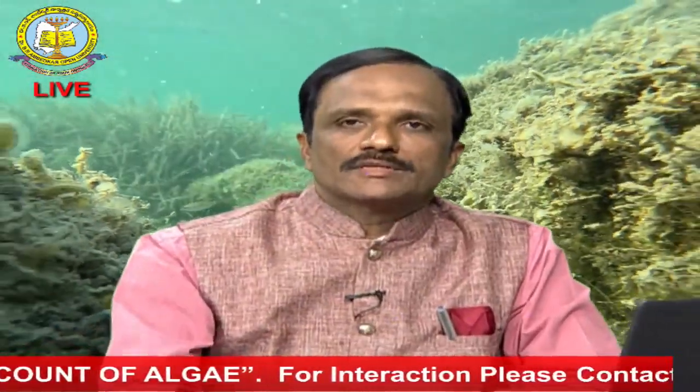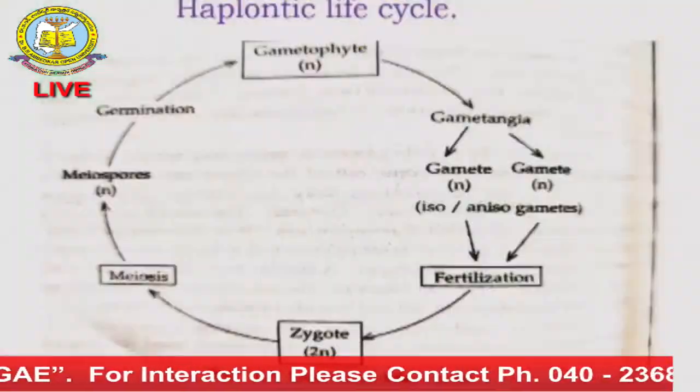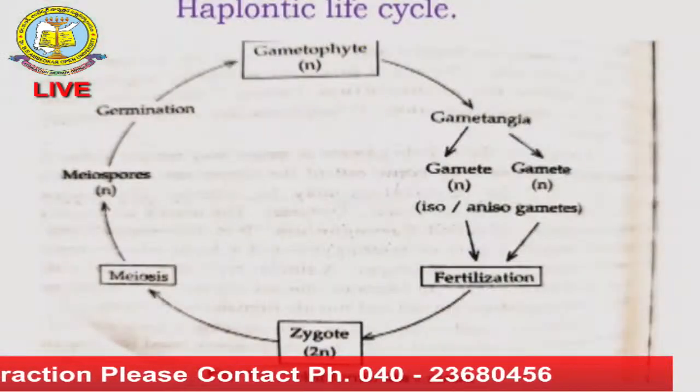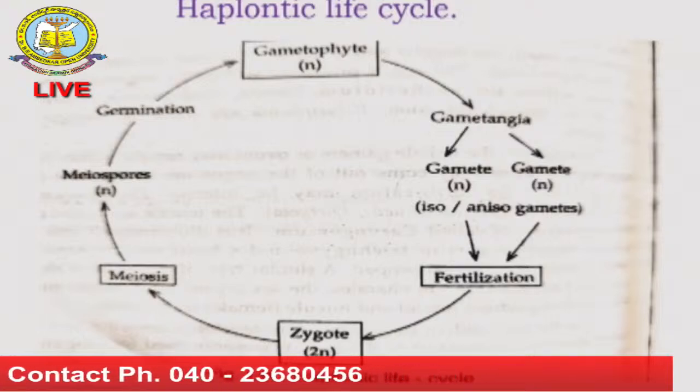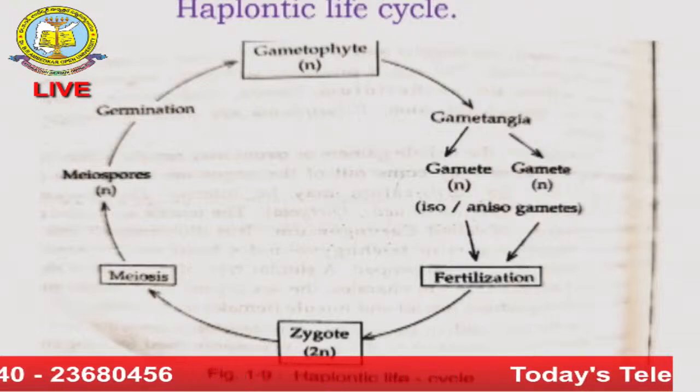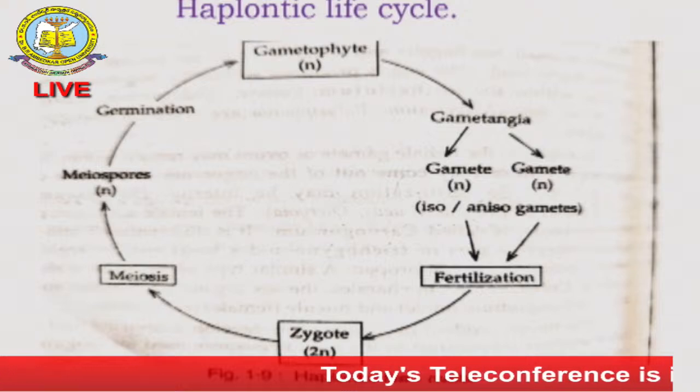So here now you see, first we are going to discuss the haplontic life cycles. Generally the plant body, sir, one is the gametophytic stage, second one is the sporophytic stage. So here the sporophyte depends on the gametophyte, sometimes the gametophyte depends on the sporophyte, the alternation of generations. So both together we call life cycles. So the first one is the haplontic life cycle. Sir, what is the meaning of haplontic life cycles? Now you see here, haplontic means the gametophytic, it is only a haploid life cycle.